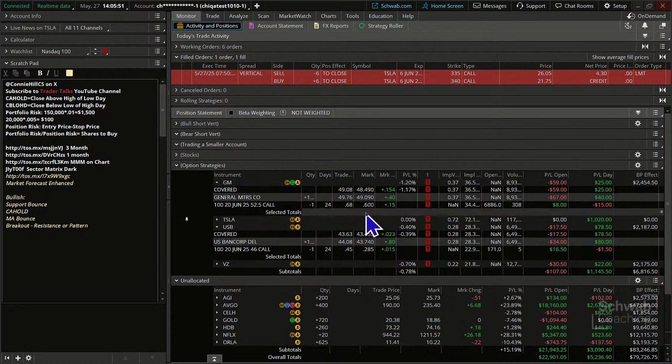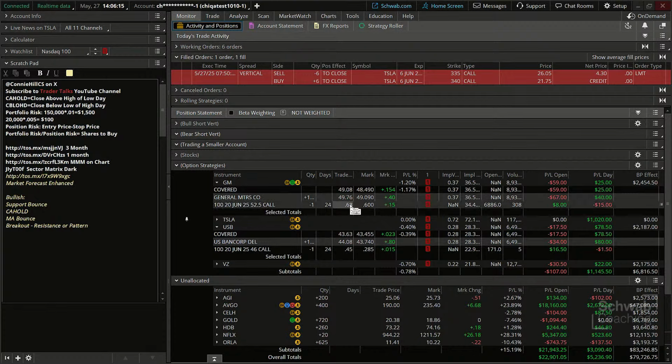This is nice. On GM, we did a buy right, and we bought the stock and sold the call in one simultaneous motion. Okay. And what has happened since then? Well, we got filled at $49.76. The price of the stock right now is down a little bit, okay, $49.09. So that part of the trade, we're down on a little bit, but has our hedge leg helped us? Yeah, it actually has. We brought in 68 cents. Right now it's worth 60 cents.